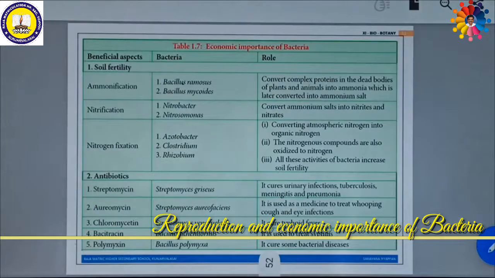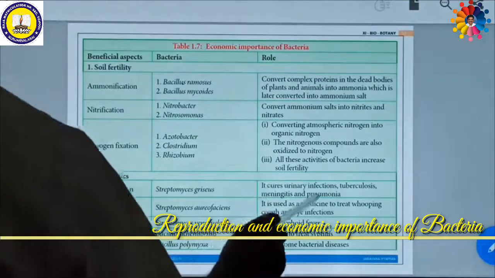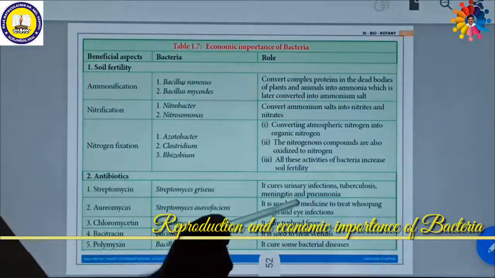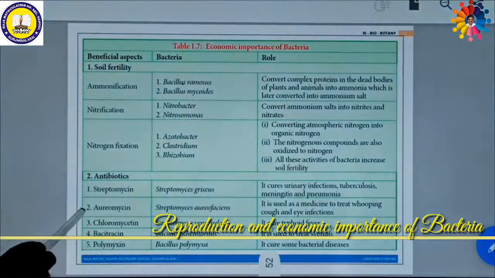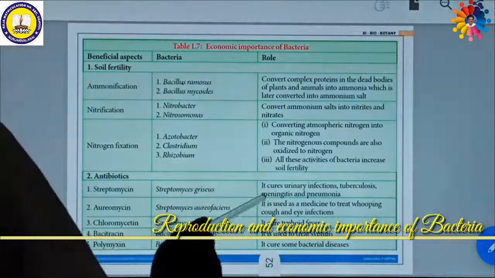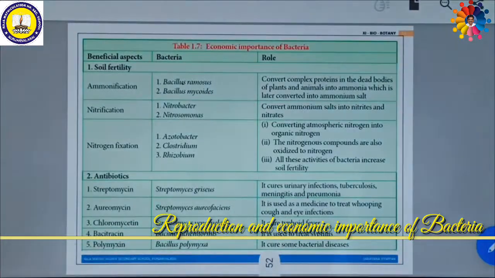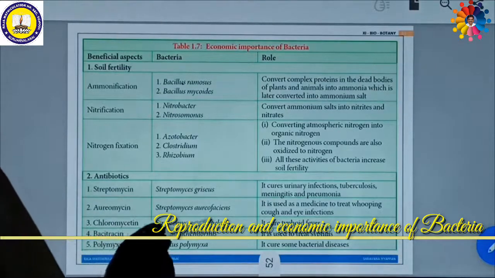Similarly, some bacteria are very helpful in producing antibiotics. Streptomycin is an antibiotic produced by Streptomyces griseus. It cures urinary infection, tuberculosis, meningitis and pneumonia. Aureomycin is another antibiotic, produced by Streptomyces aureofaciens. It is used as a medicine to treat whooping cough and eye infection. Similarly, chloromycetin is another antibiotic produced by the bacterium Streptomyces venezuelae.